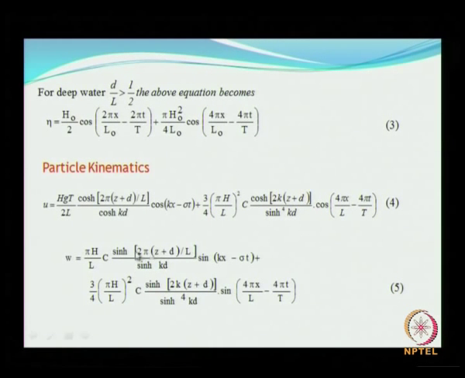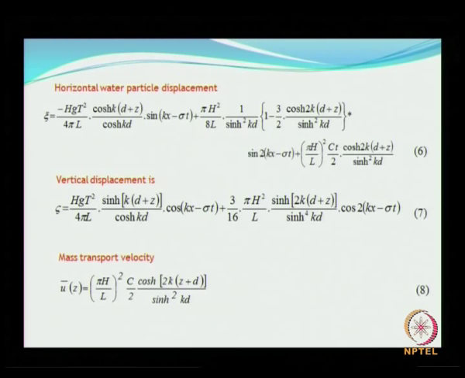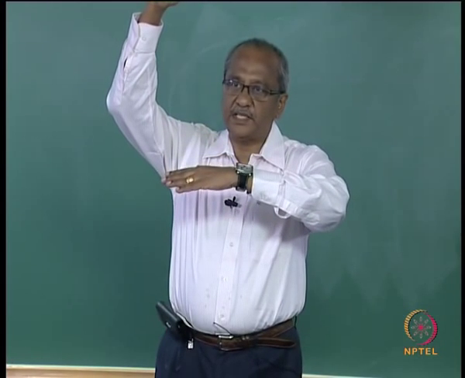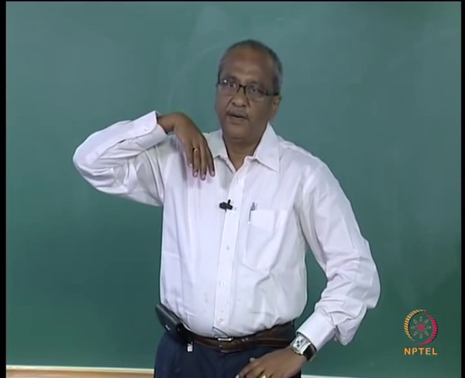Similarly, for the second order theory the particle velocity is given as shown here, for the horizontal direction, and this is in the vertical direction. So, use the appropriate values for the variables concerned and then evaluate the particle velocities, which naturally will be different from what you estimate through the linear wave theory. How much is going to be the deviation? It depends on how much your crest is steeper than the trough.